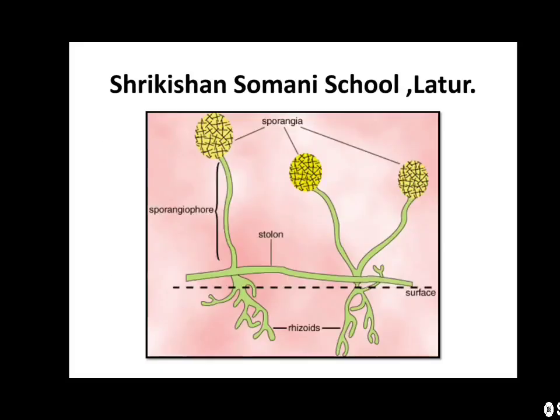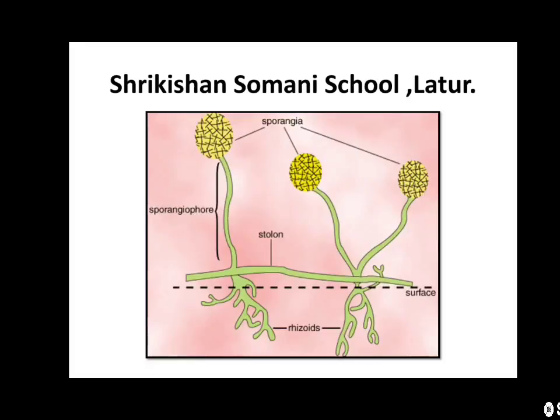Observe the diagram of fungus. In the diagram, there is a thread-like structure called hyphae. The root-like structure is called rhizoids. There is again a thread-like structure called sporangiophore.